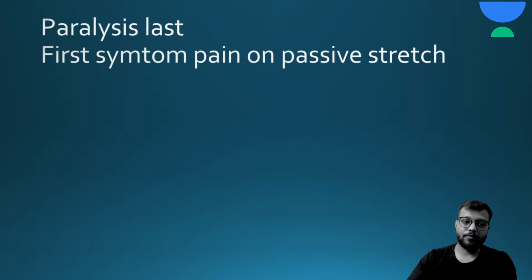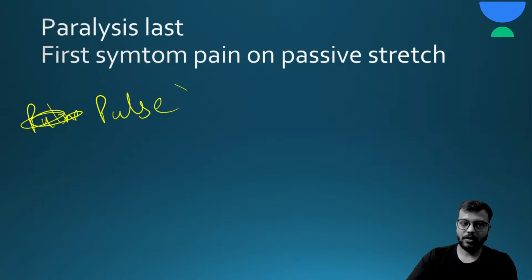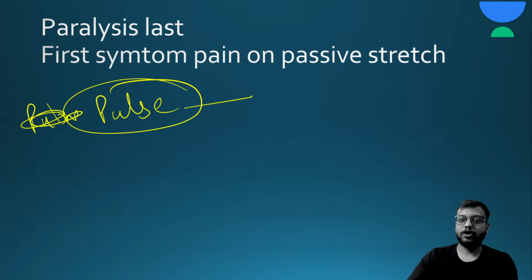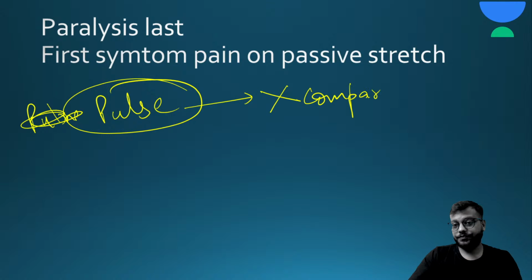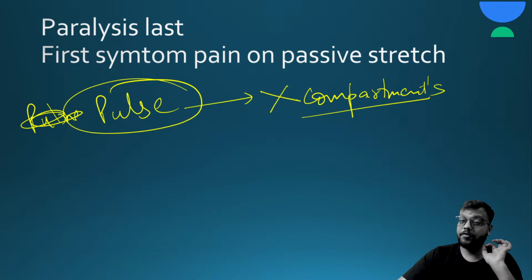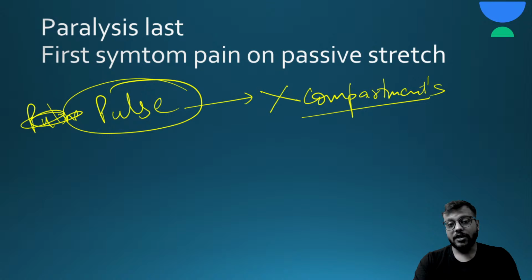And very important, remember that pulselessness or the pulse is not the typical feature or the diagnostic feature of compartment syndrome, because even if compartment syndrome is present, pulse can also be present, and very often pulse is absent from the starting, or even before the compartment syndrome has developed, because due to hypovolemic shock, etc., you may not be able to feel the pulse.